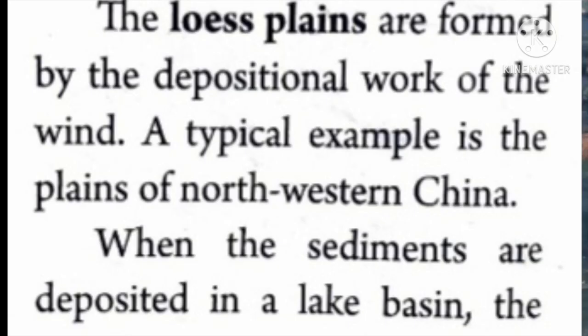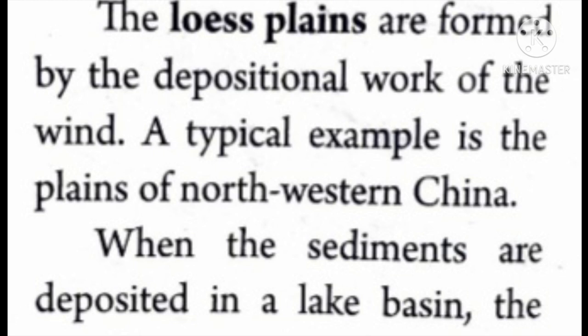The loess plains are formed by the depositional work of the wind. Winds carry fine dust particles known as loess from barren surfaces, that is the empty surfaces which are not of any use, of interior deserts to the adjoining areas.